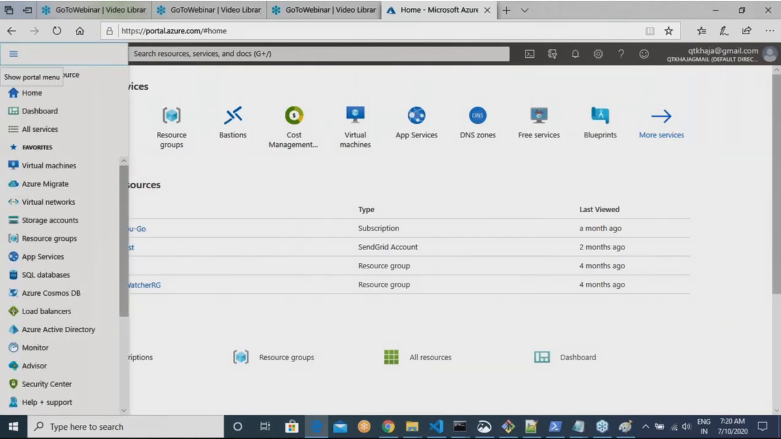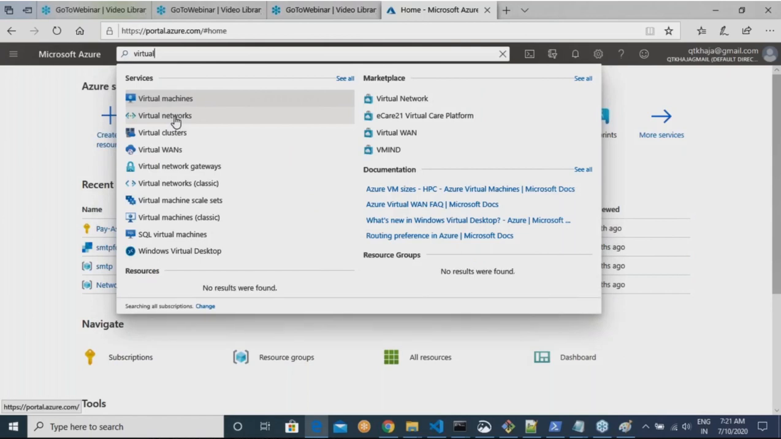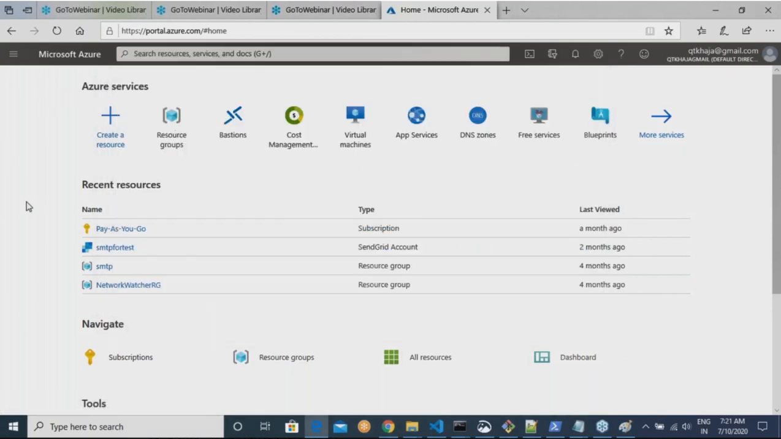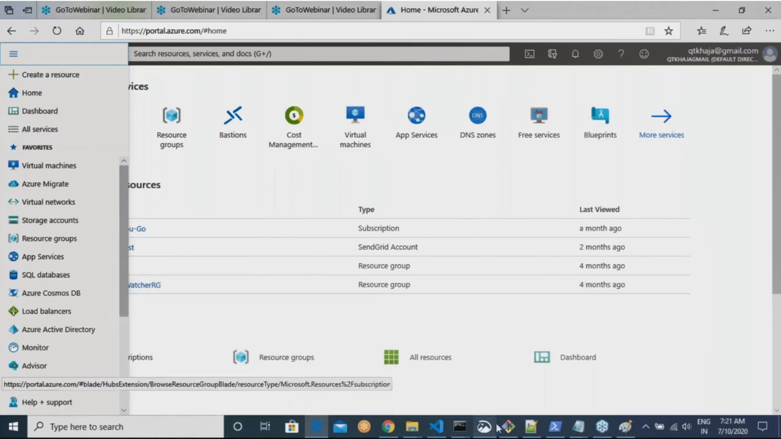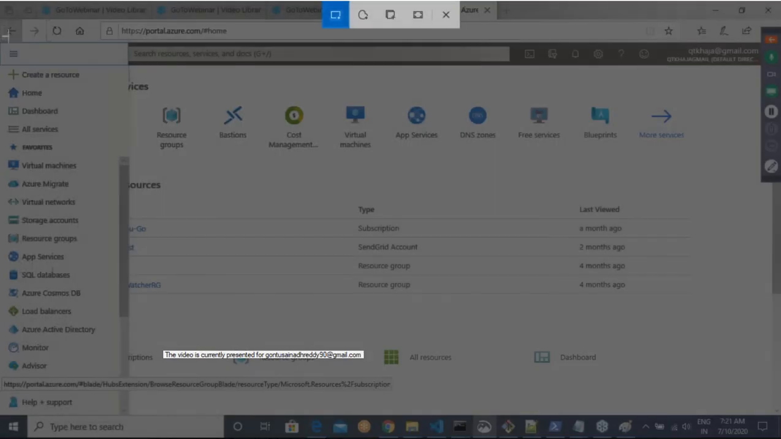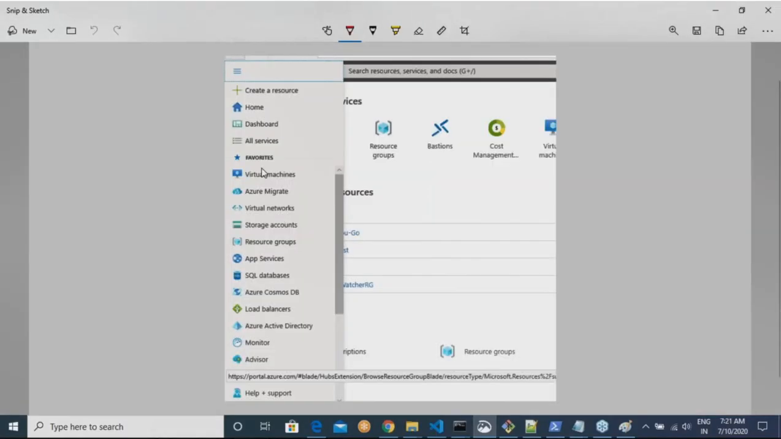You can create resources in Azure from multiple places. Are you seeing create a resource? You can do this, or you can go over here and type virtual, and you are getting virtual networks, right? Azure also helps you with the resources which you use a lot at the top. So from here also you can create. Let me go to home and select all services. Even though there are a lot of options, I'll try to show you.